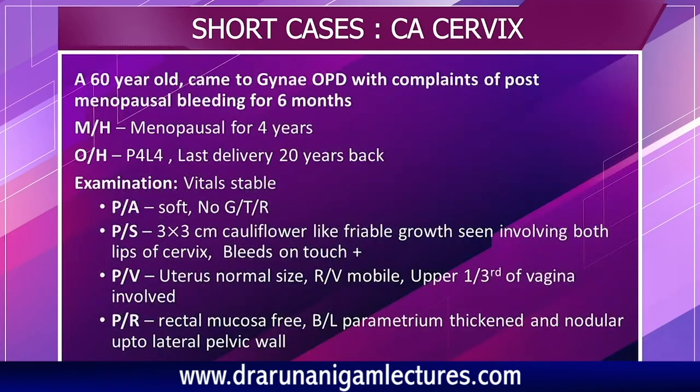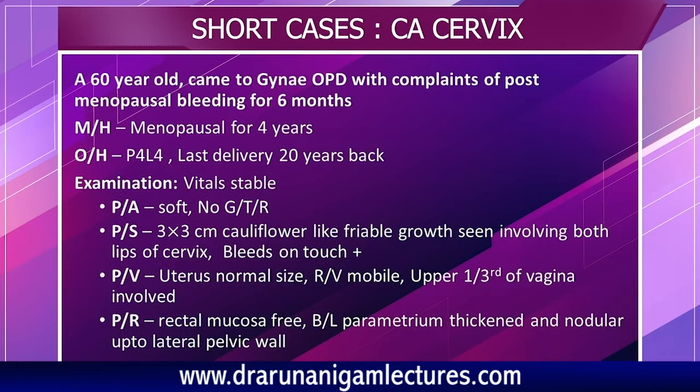Now tell me, what is your case? Ma'am, a 60-year-old came to the gynae OPD with complaints of postmenopausal bleeding for 6 months. She's menopausal for the last 4 years. She's para 4 live 4, the last delivery 20 years back. The vitals are stable, on per abdomen soft and no guarding, rigidity or tenderness.